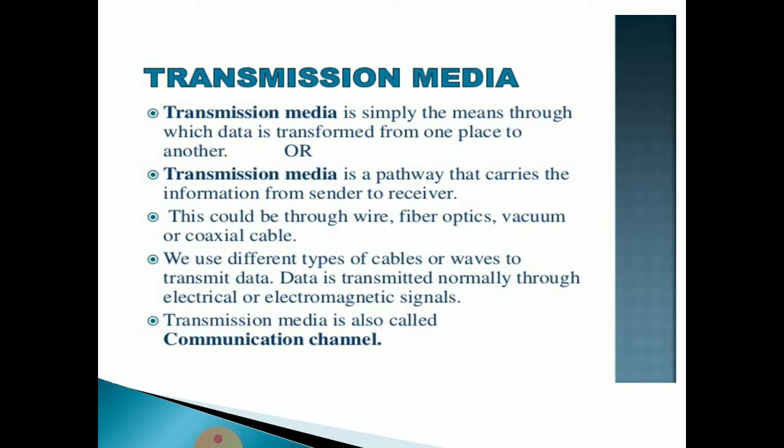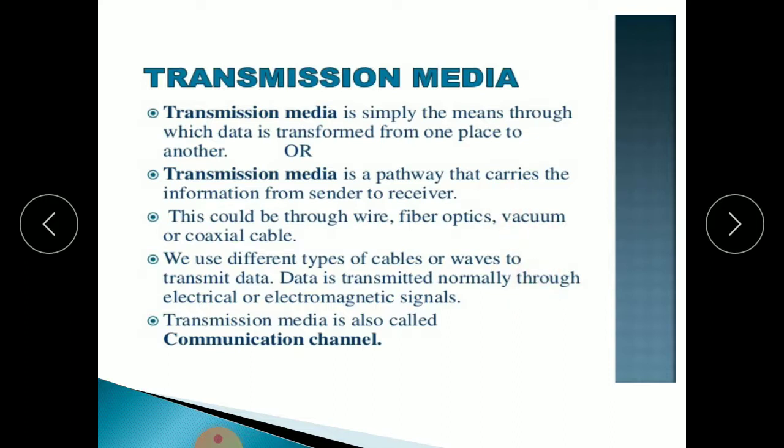This could be through wire. We can transfer the message from one place to another place, we can send the information to another person. Then using fiber optic cables, vacuum tube, or coaxial cable, through these media we can transfer the message from one place to another. We use different types of cables or waves.